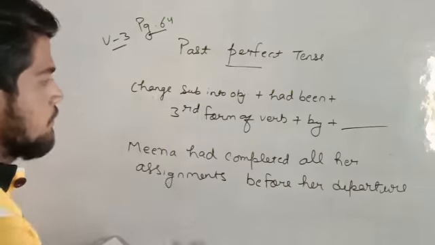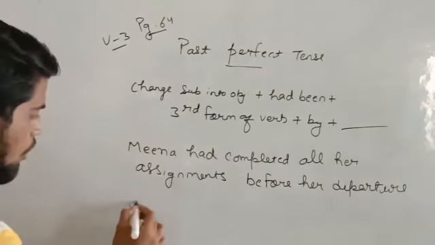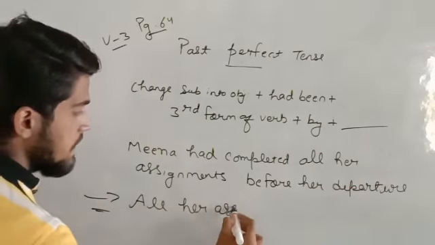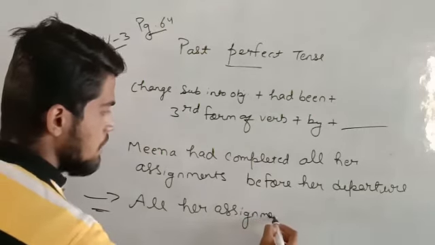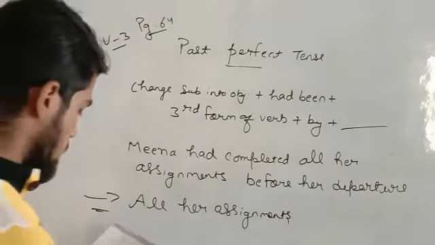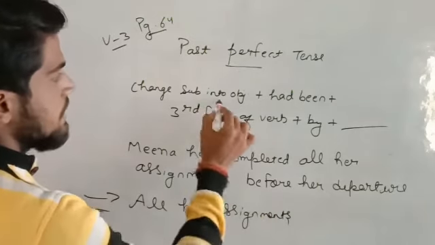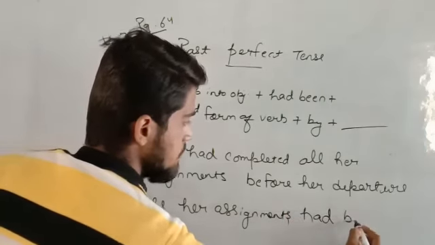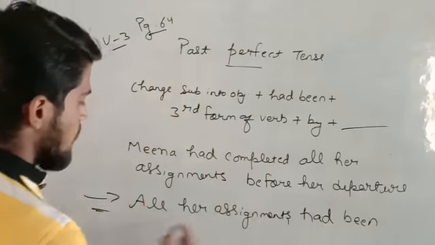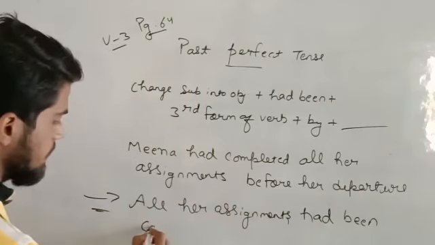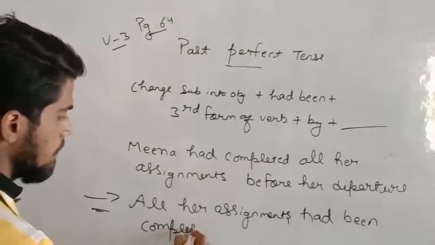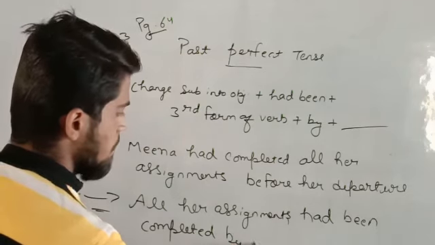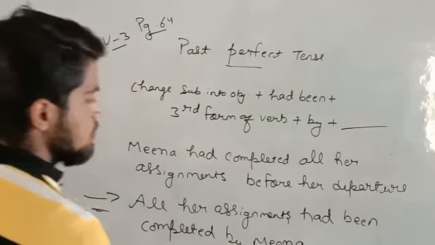First of all, we will add the subject. We are converting all her assignments, so all her assignments is the subject here, and we have to add had been. All her assignments had been completed. All her assignments had been completed by Meena. So this will be converted.